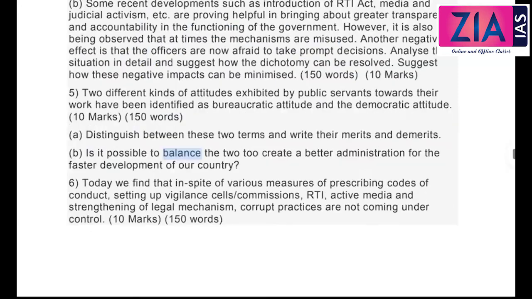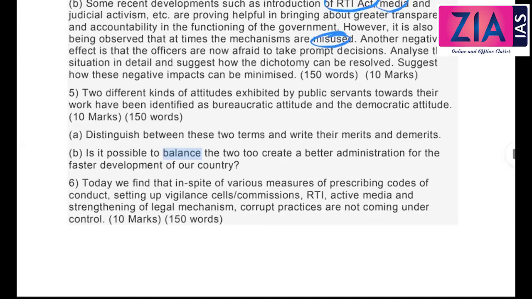Inclusive growth. This also we have discussed multiple times. We discussed this when we covered the theory, and we have seen this question related to RTI. Every year you can see one question related to RTI. The introduction of the RTI Act, media, and judicial activism are proving helpful in bringing about greater transparency and accountability in the functioning of the government. However, it is also being observed that at times they are misused. We have already discussed how the RTI Act is misused.